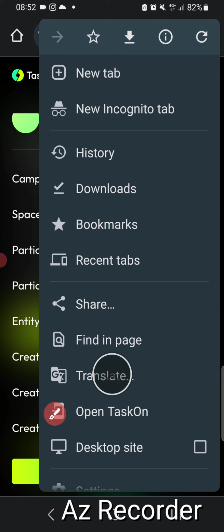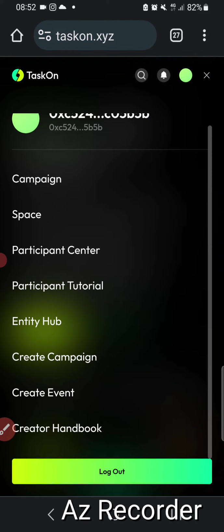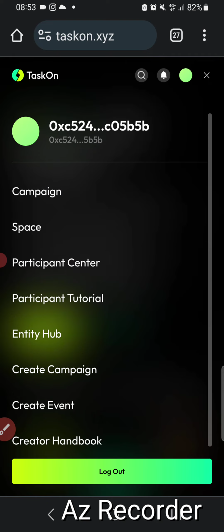As you can see, here it says open app, because I have already installed the platform. That's why it's writing open. So after install, just open the platform and press on Twitter or Discord, one of the two options, and after that you will be logged into the platform.